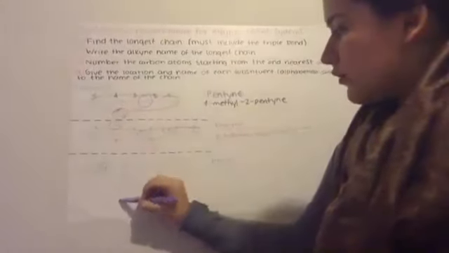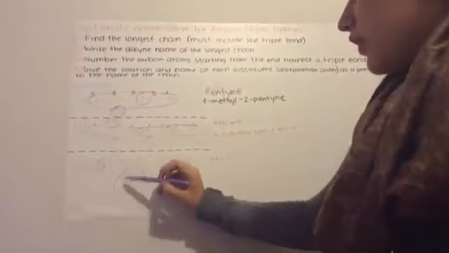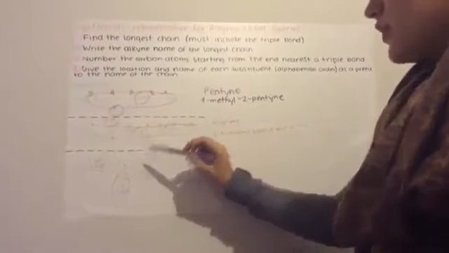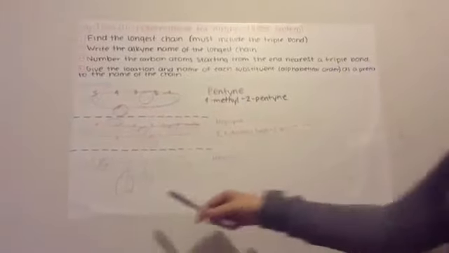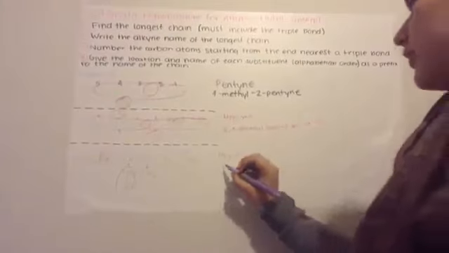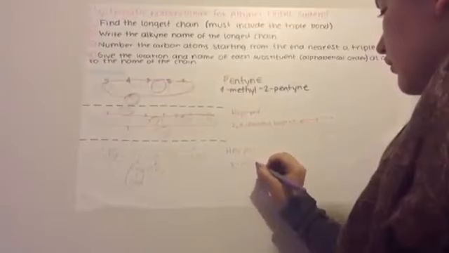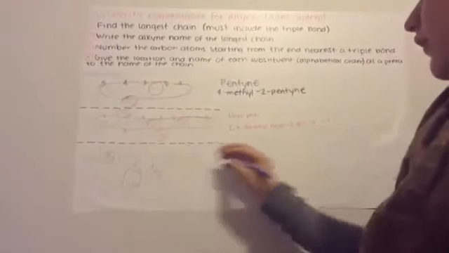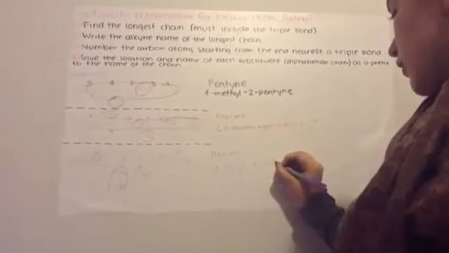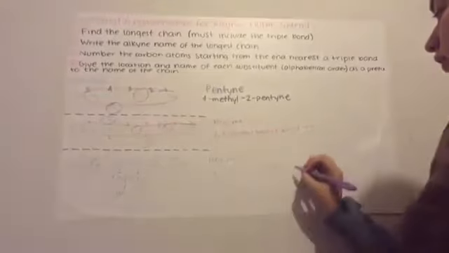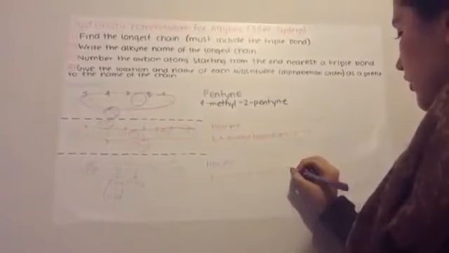This is an ethyl group, and this is a methyl group. The ethyl group is in carbon 3 and the methyl group is in carbon 4. So in alphabetical order, ethyl is first. So it will be 3-ethyl, 4-methyl, and the triple bond is in carbon 1, 1-